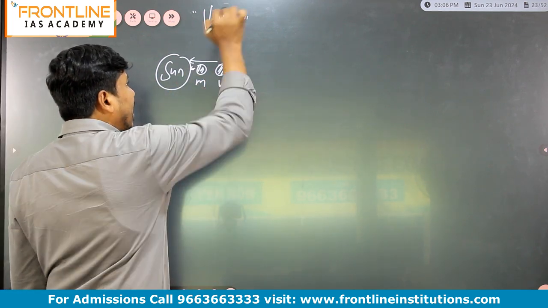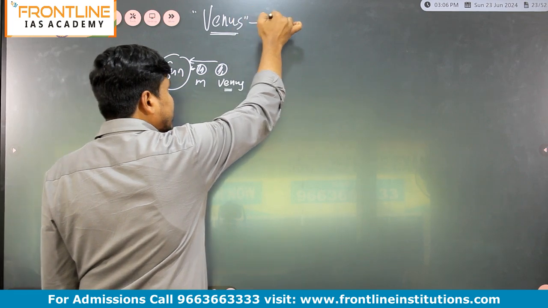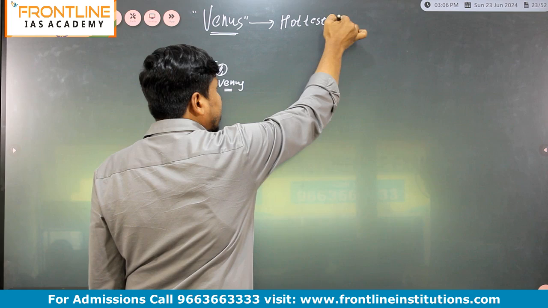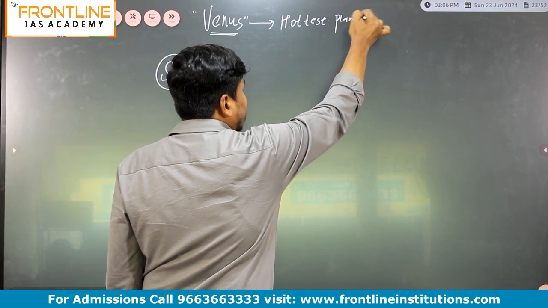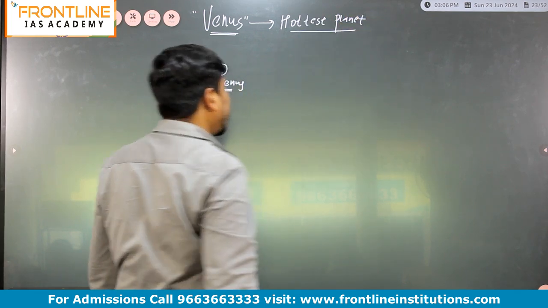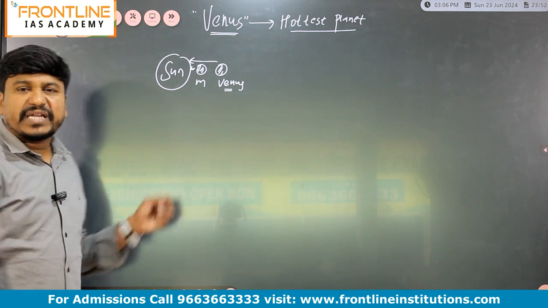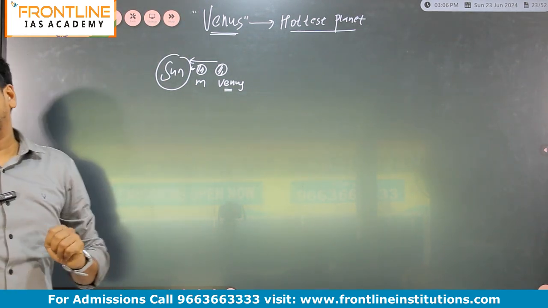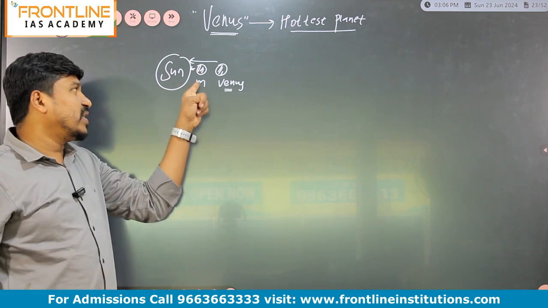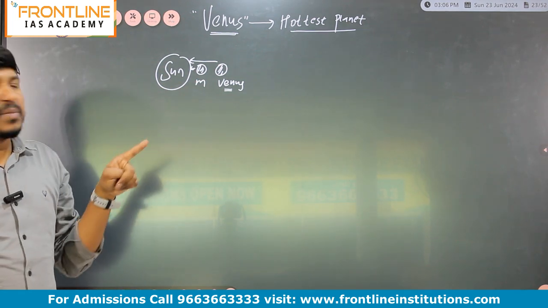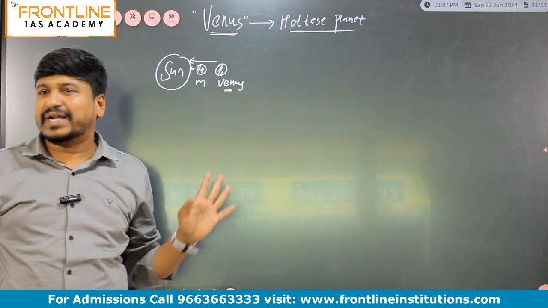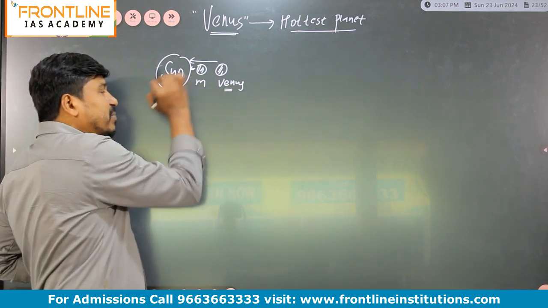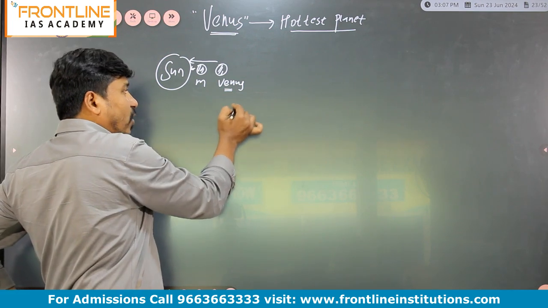Very important point. Venus is the hottest planet of our solar system. Please remember, it's the hottest planet. Many students, if you get the question, which of the following is the hottest planet of our solar system, will mark Mercury. But please remember, Mercury is not the hottest planet.